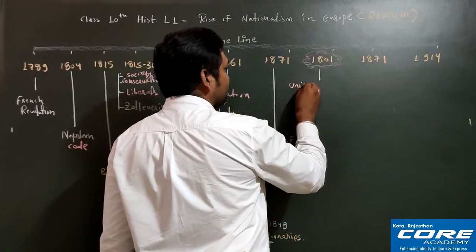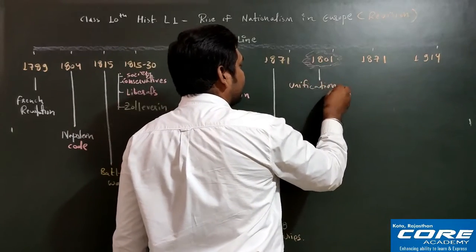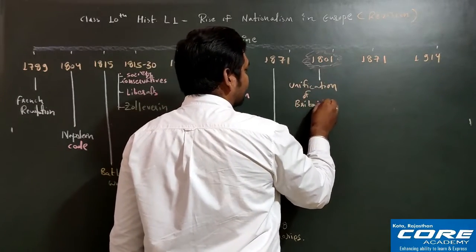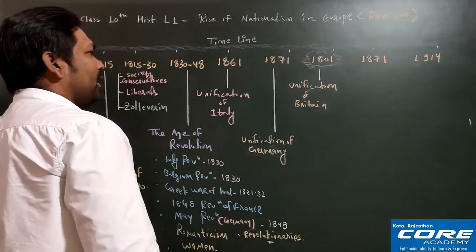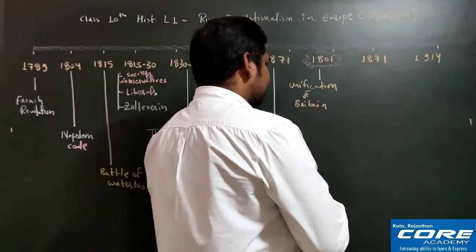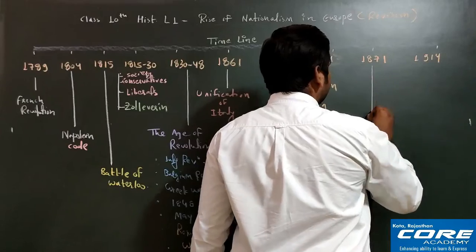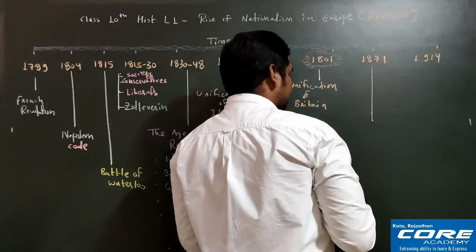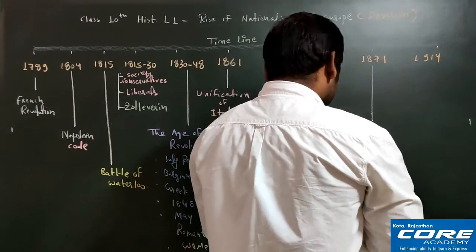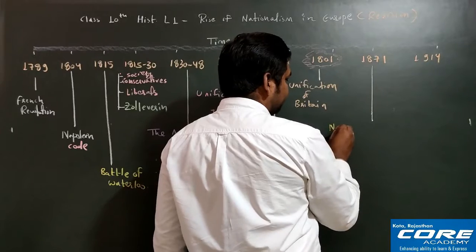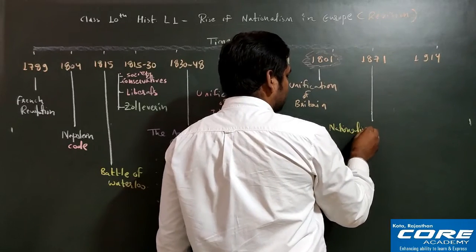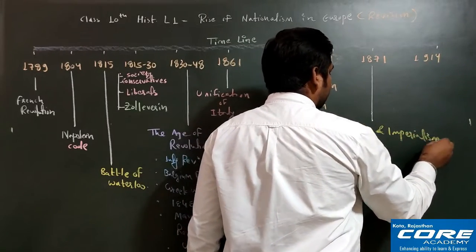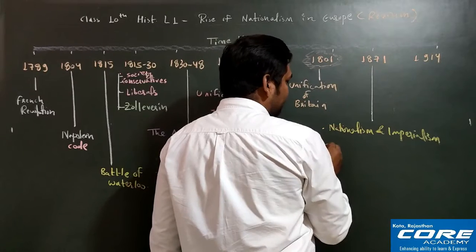In the beginning I have told you, the strange case of Britain, it is also called unification of Britain. Okay, unification of Britain we will see here. And after that we have the next very important year, that is 1871. So in 1871 we will discuss two things, nationalism and imperialism. Okay, nationalism and imperialism, and we will also discuss tension in the Balkan region.